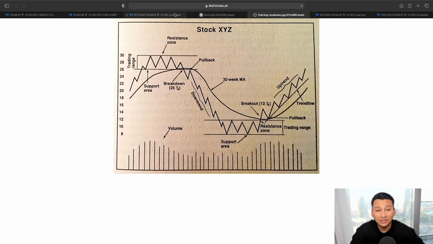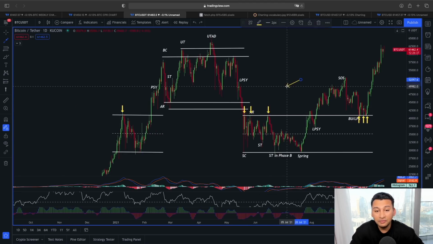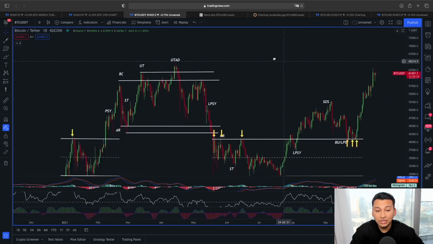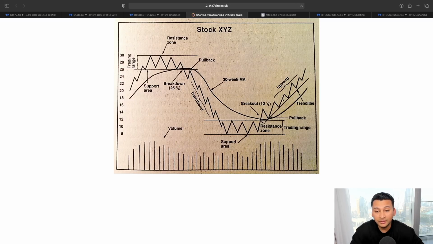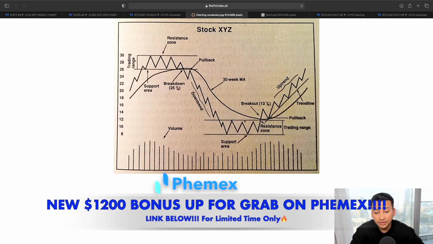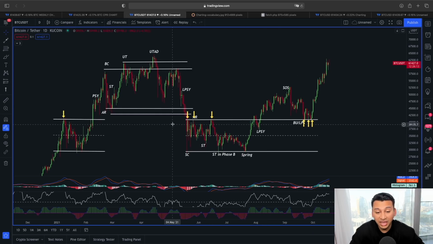In our case, the scenario actually makes a lot of sense, because if you look at this range bound scenario, we broke out of it, we had this pullback, and now, if this is a Stan Weinstein scenario, we have broken out of the trading range and flipped the resistance into support, and now this new uptrend could be on the line. This exact scenario happened here too. I mean, breaking out of this range bound scenario, coming back to retest it, and now this is a new uptrend for Bitcoin.